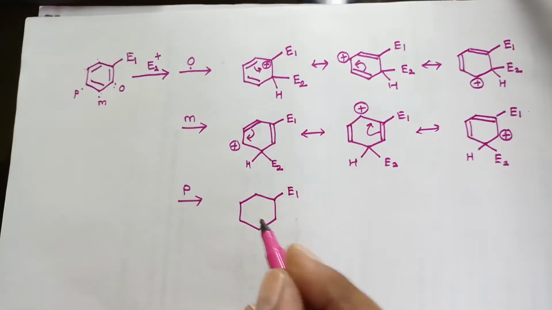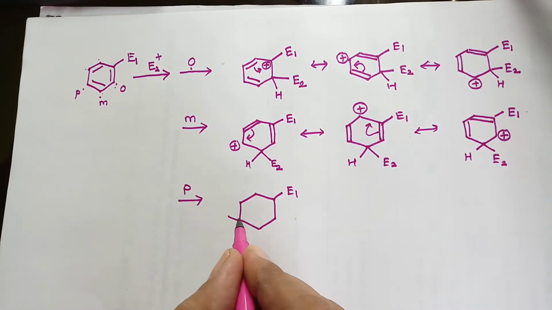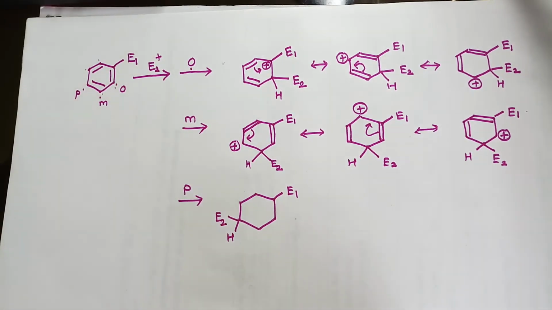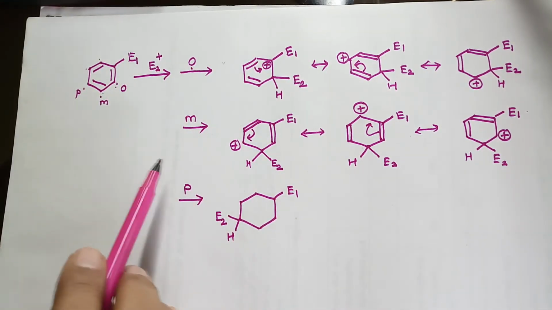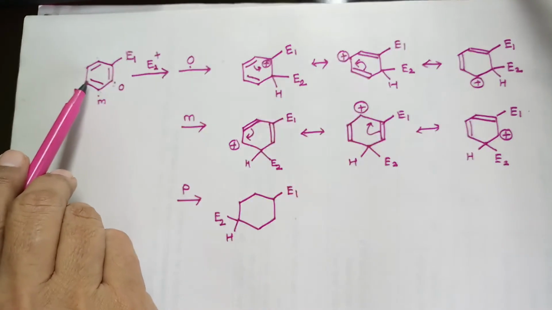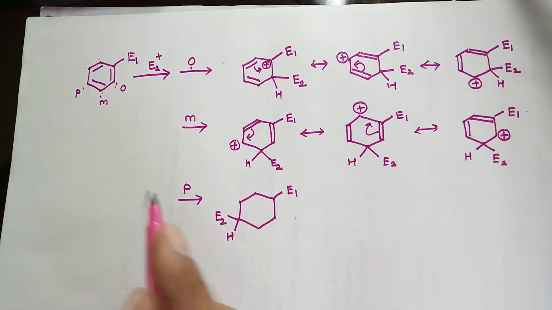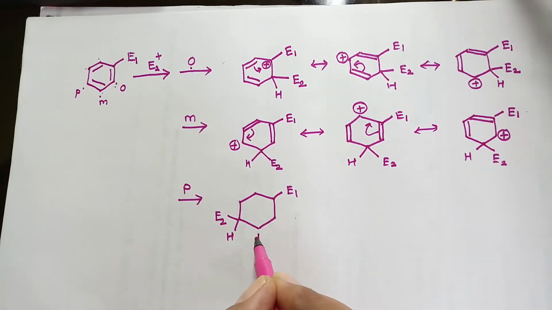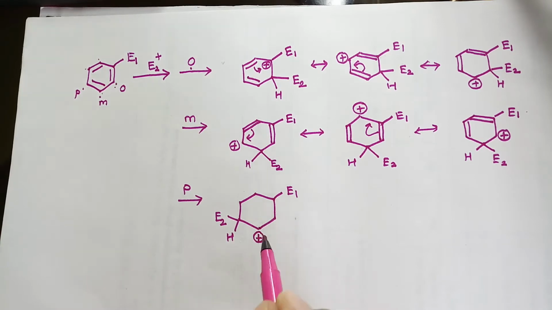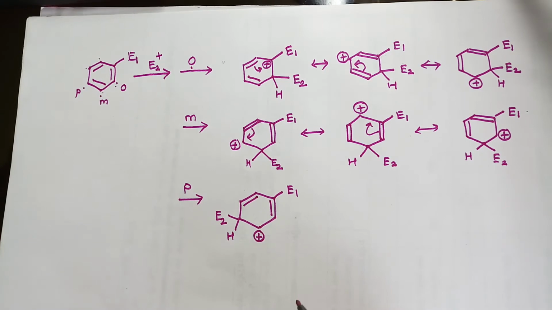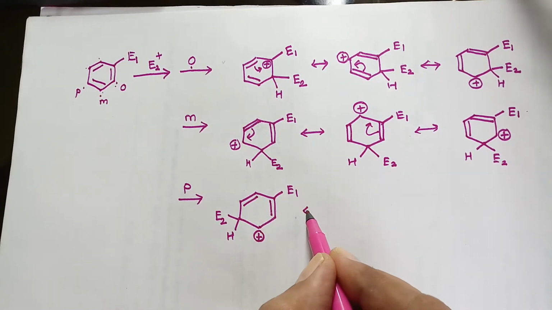structure of the positively charged species obtained after the attack of another electrophile, because this is the para position, and this pi electron pair will be utilized for the bond formation with the second electrophile. So this is here, and hence this is the carbon which will remain positive. These two are the previous double bonds. So this carbon is now bearing the positive charge.